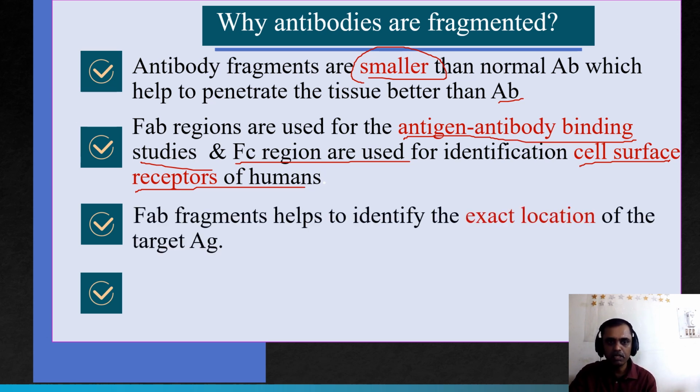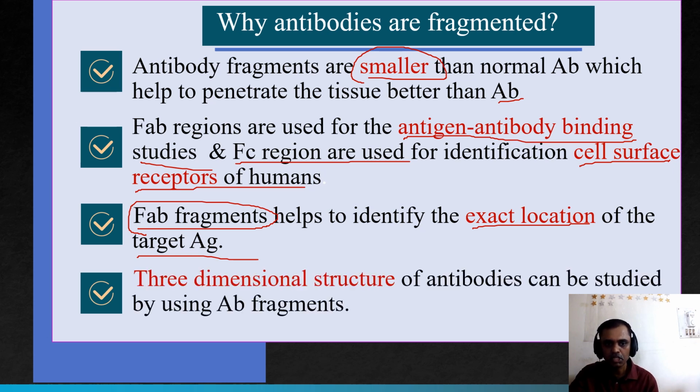FAB fragments also help to identify the exact location of the target antigens. As we studied, the H chain has 4 hotspots and the L chain has 3 hotspots. So with the study of only the FAB fragments, we can understand the exact location of the target antigens. The 3-dimensional structure of an antibody can also be studied by using antibody fragments. Because of this, antibody fragments are helpful.